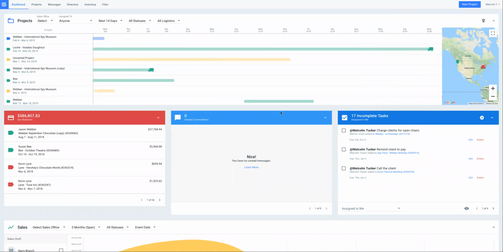So one of the first things that we offer here on Good Shuffle Pro is, of course, the dashboard. This allows you to get a quick eagle-eye view on every status of your project that's coming up within a given date range. So we can select next 14 days. We can even filter down by other date filters, even specific statuses.